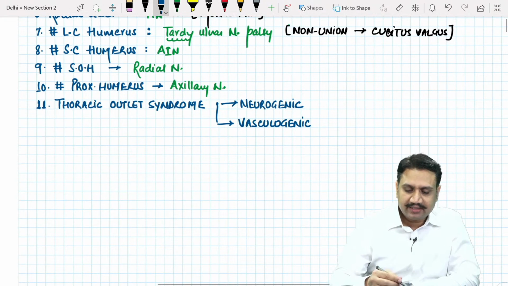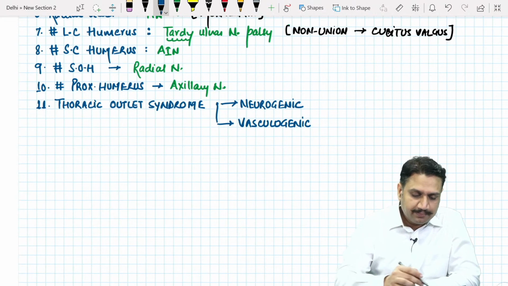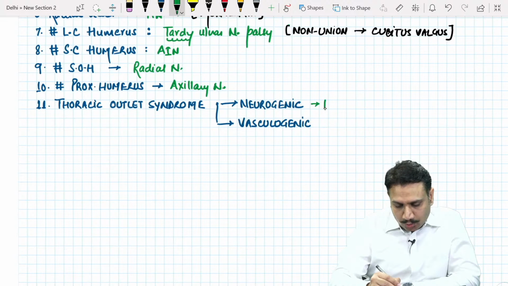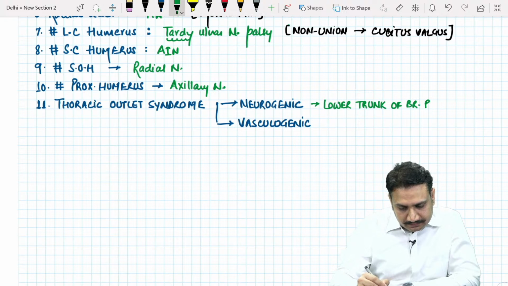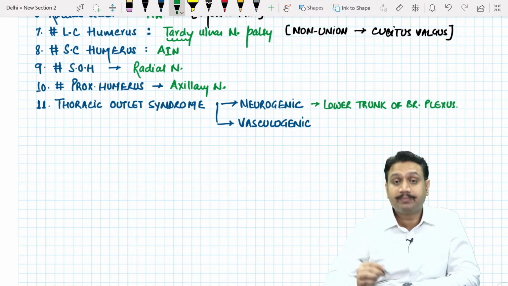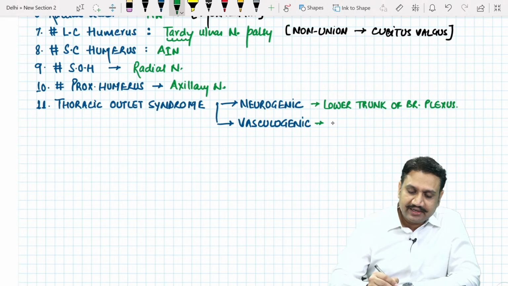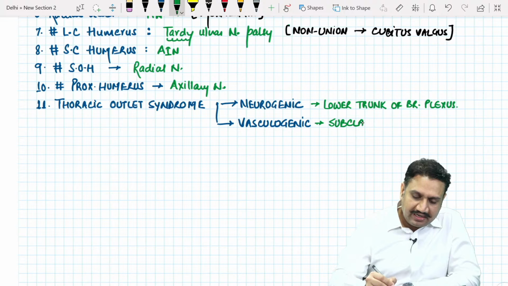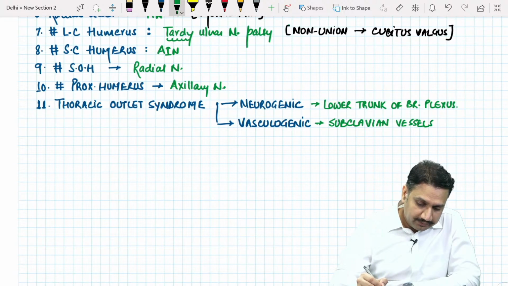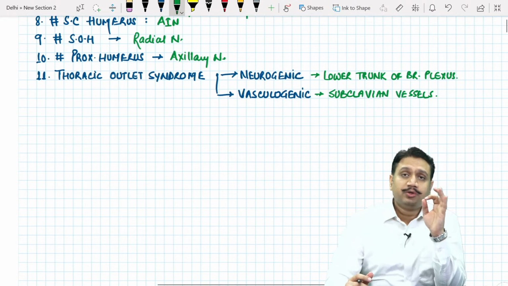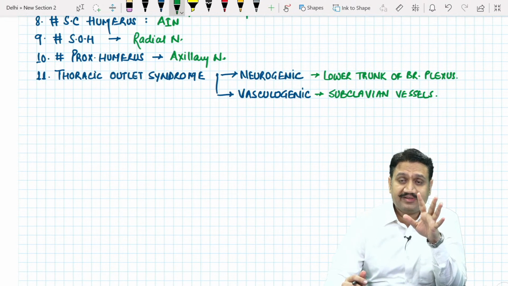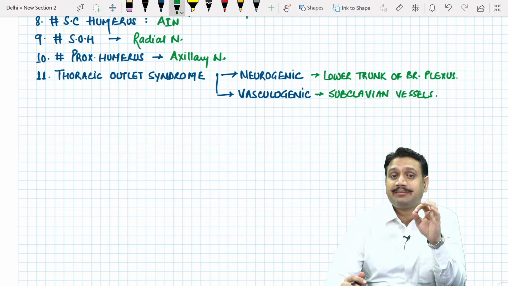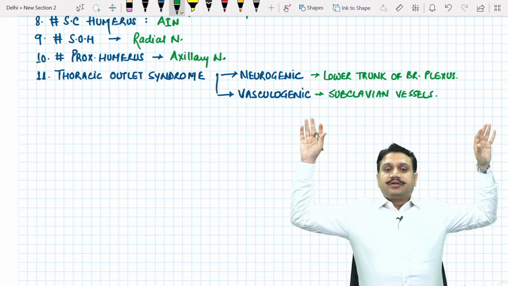Okay, what is that neurogenic? You call it neurogenic when it compresses the lower trunk of the brachial plexus. And it is called vasculogenic when it compresses what structure? Subclavian vessels. And if you recall the PYQs, you are aware that a question related to subclavian vessel compression was there in your exam as well. What they asked in this test, remember that?